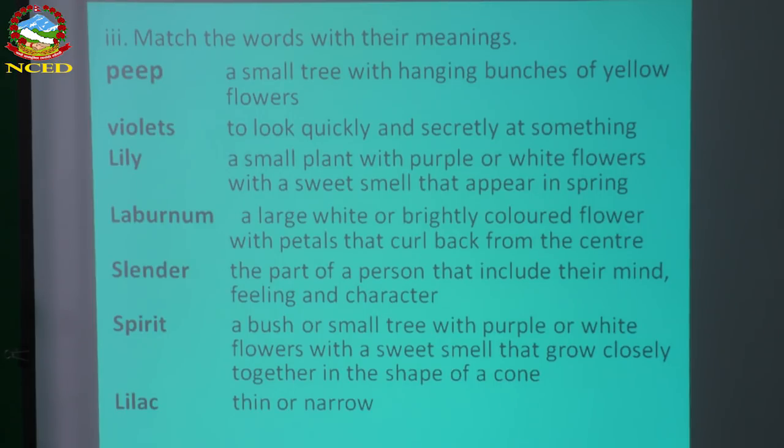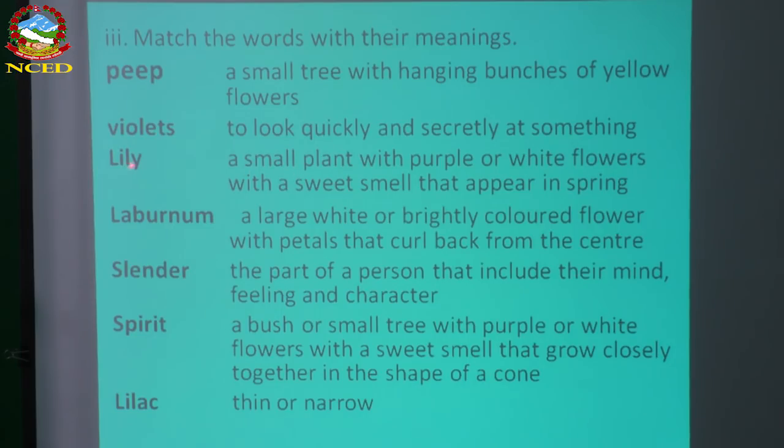So how can you match this? For peep, what is the right word? Let me point it here. This word peep. Peep means to look quickly and secretly at something. This is the right meaning, right? Violets, okay, this one, you're right. Violets means a small plant with purple or white flowers with a sweet smell that appear in spring season. So this is the correct meaning.